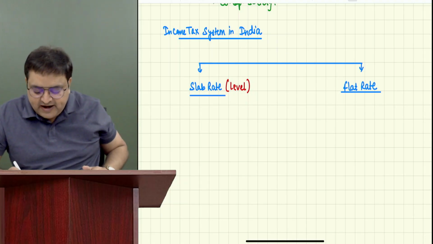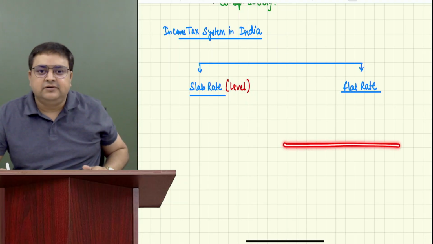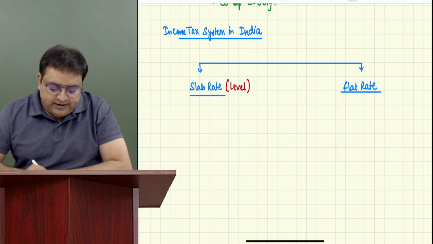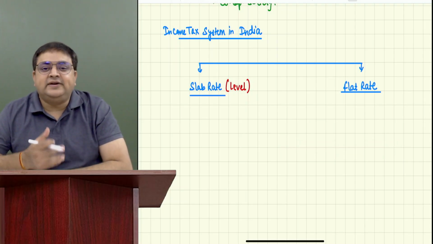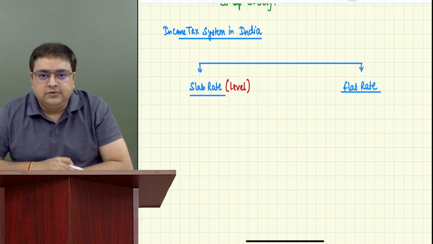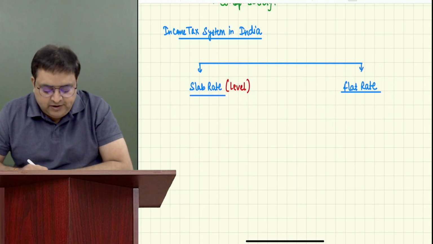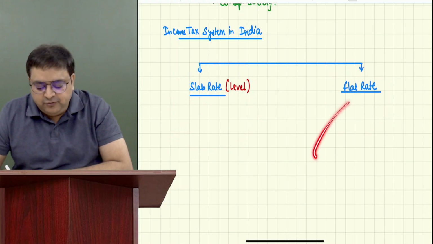What is flat? Flat is just a blanket rate, a flat rate. So it depends on what type of assessee you are, on which particular system you will go, whether slab rate or flat rate.